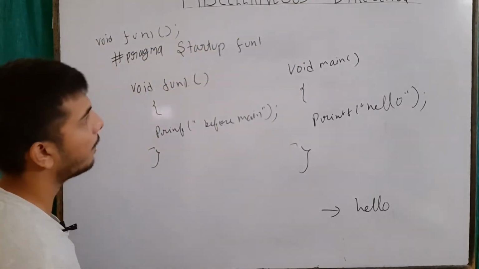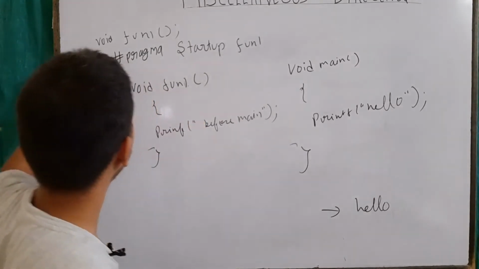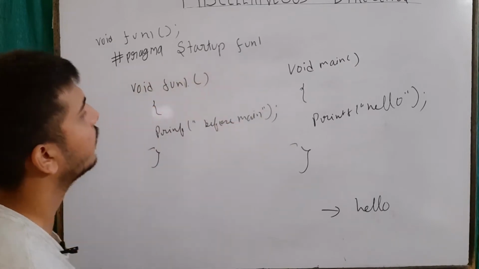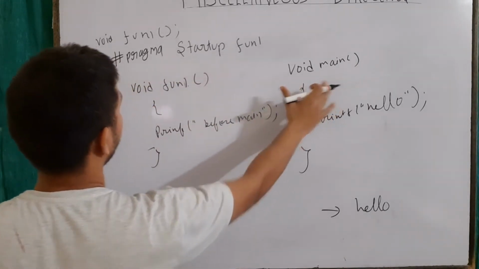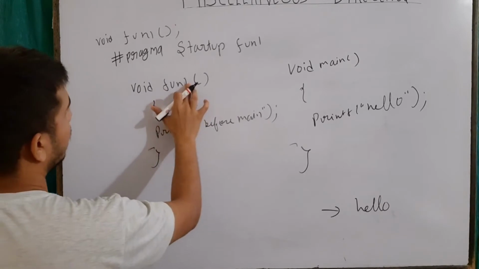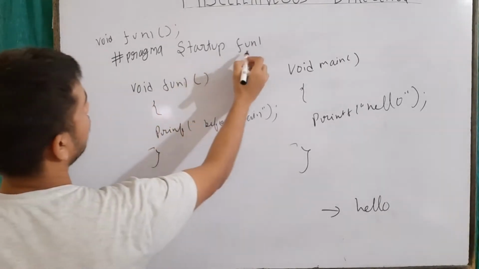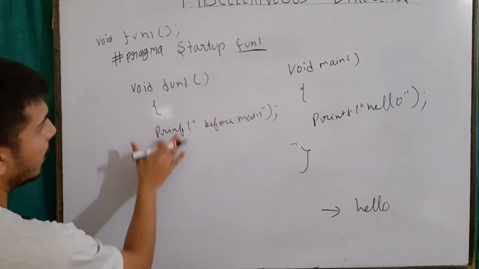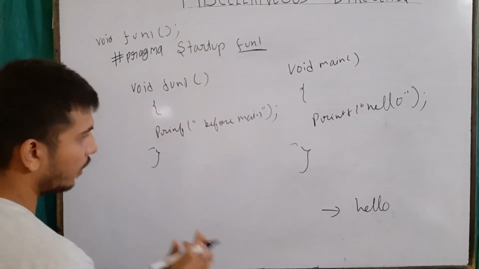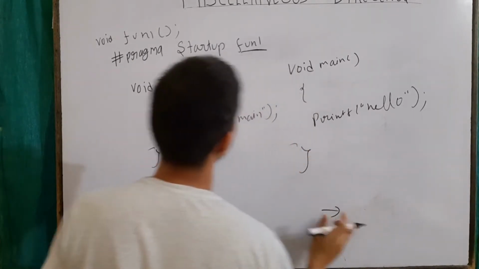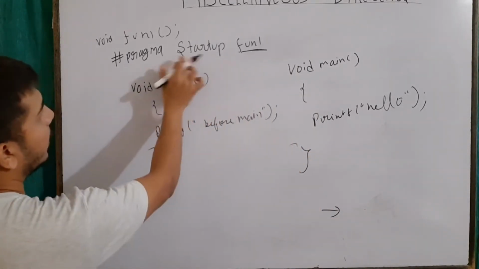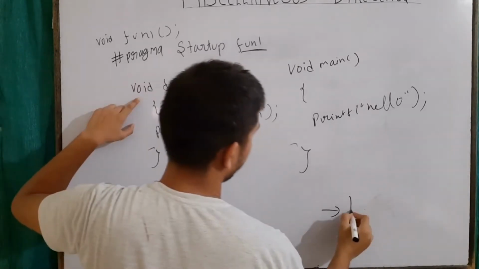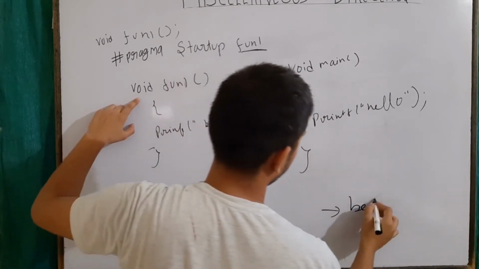Okay, now what will happen when our compiler sees that I had given an instruction, hash pragma startup fun1? Before calling the main function, it will go here. It will call this function, fun1, and whatever is present here, it will execute that code. So now if I ask you the output, at startup it will call fun1. Now it will call fun1, and it will say before main.